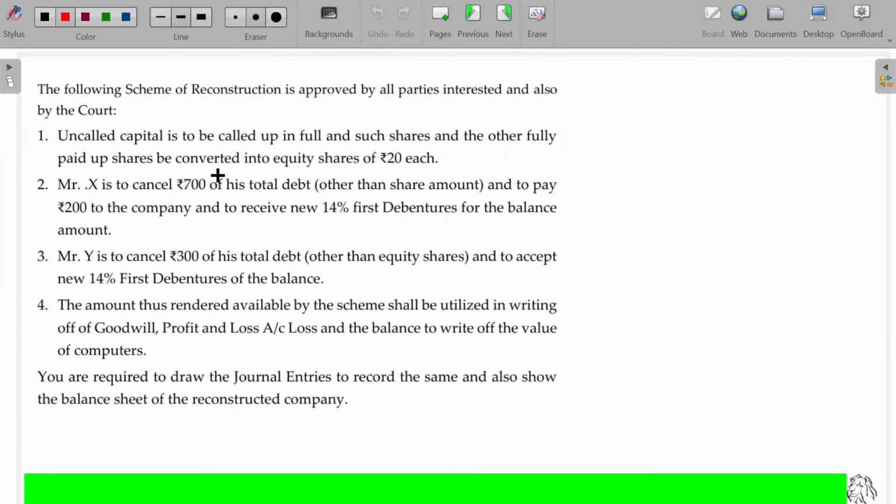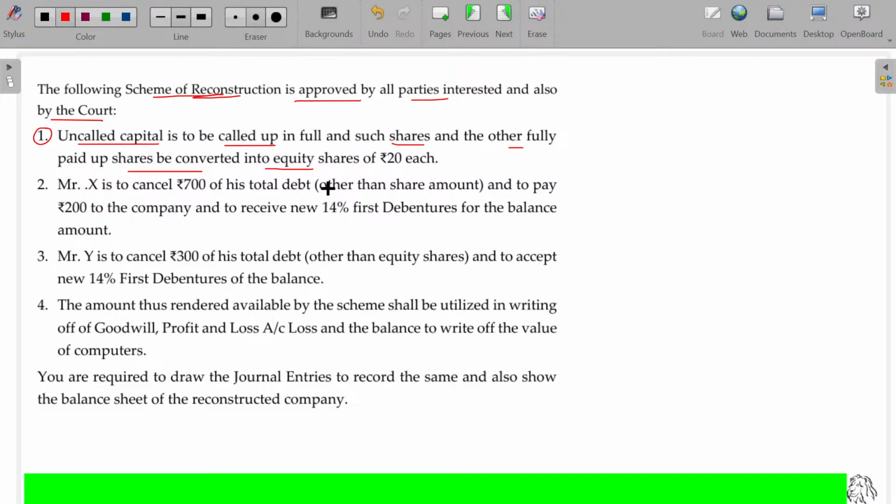Now let's see. The following scheme of reconstruction is approved by all parties interested and also by the court. Number 1. Uncalled capital is to be called up in full, and such shares and other fully paid up shares are to be converted into equity shares of rupees 20 each. Okay, uncalled up capital should be called up in full. Thereafter, the converted one and existing everything is converted into 20 rupees equity shares.